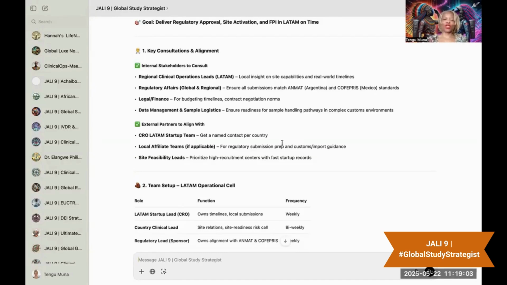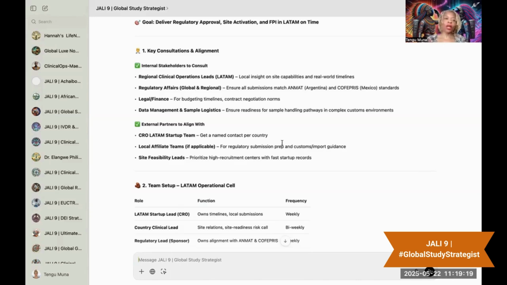I mean, we're just trying to get a life as global study managers or global study leads so that we can at least breathe a little bit. So this is why these tools have been important. Another thing that I want to mention is that it actually helped me create a whole consulting kind of question.